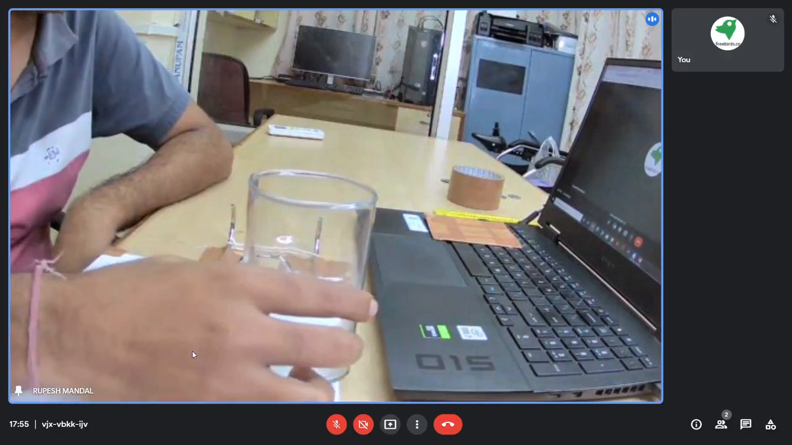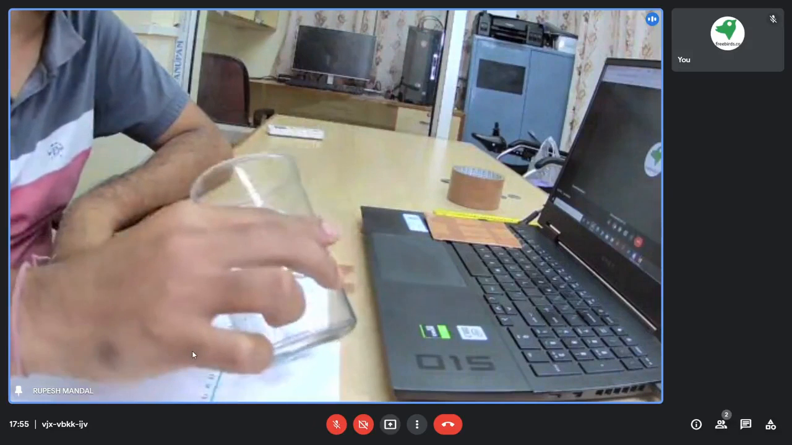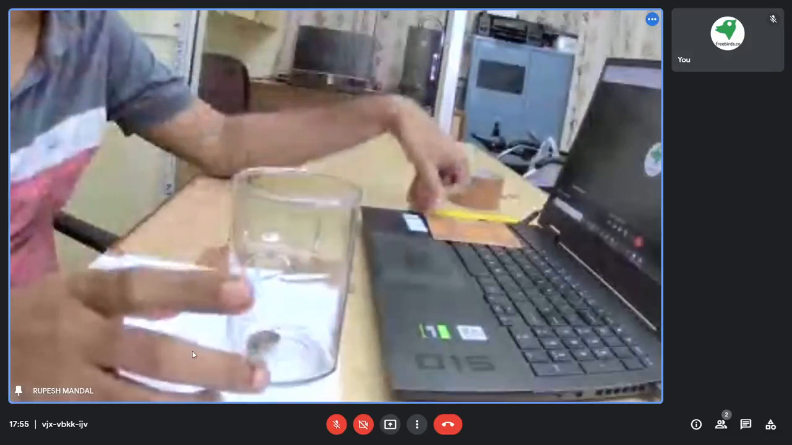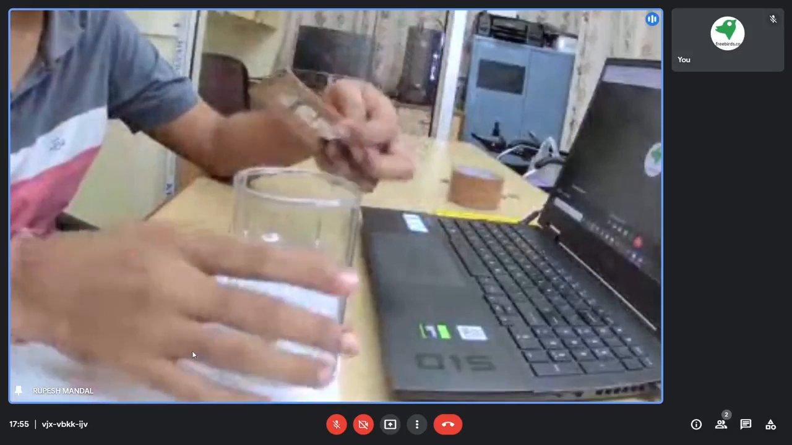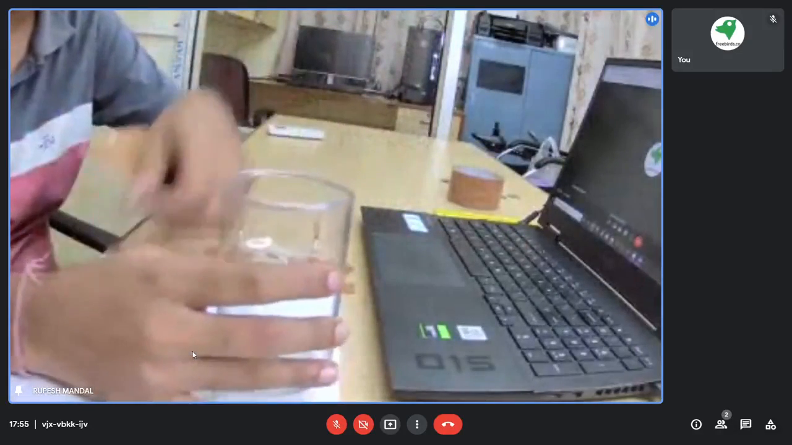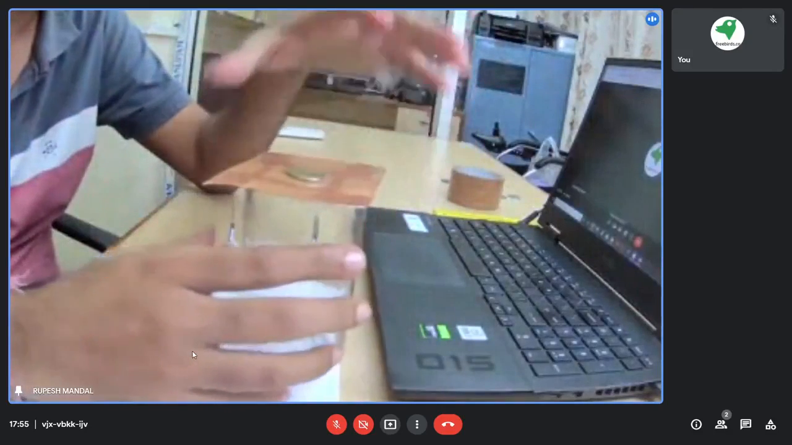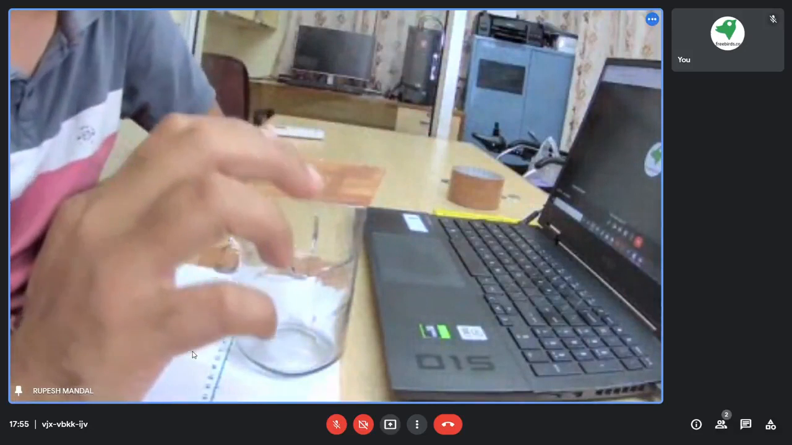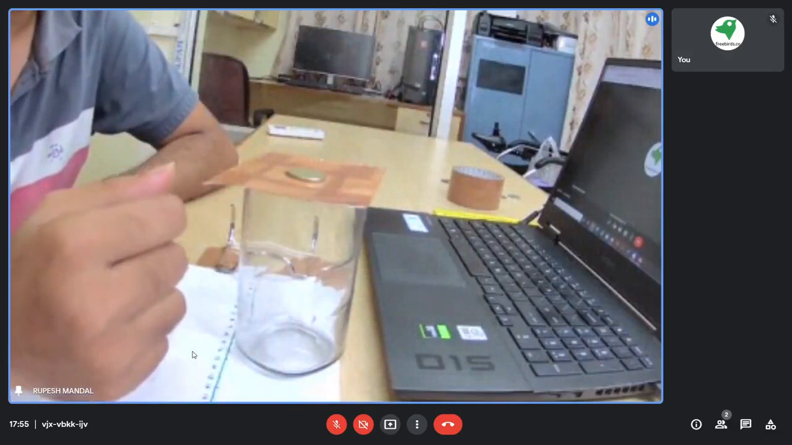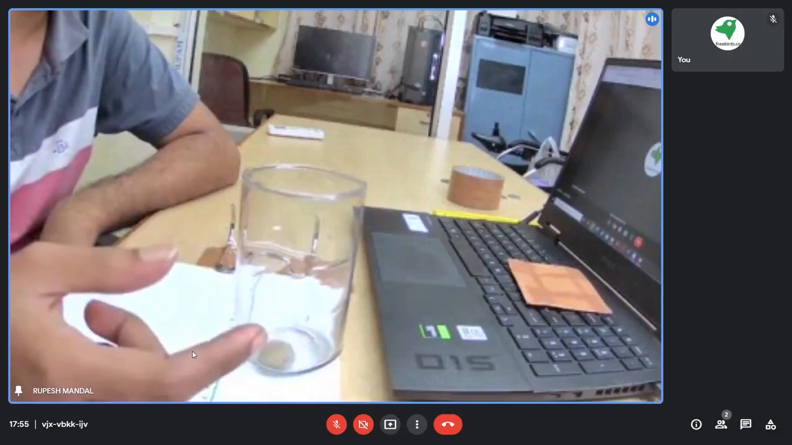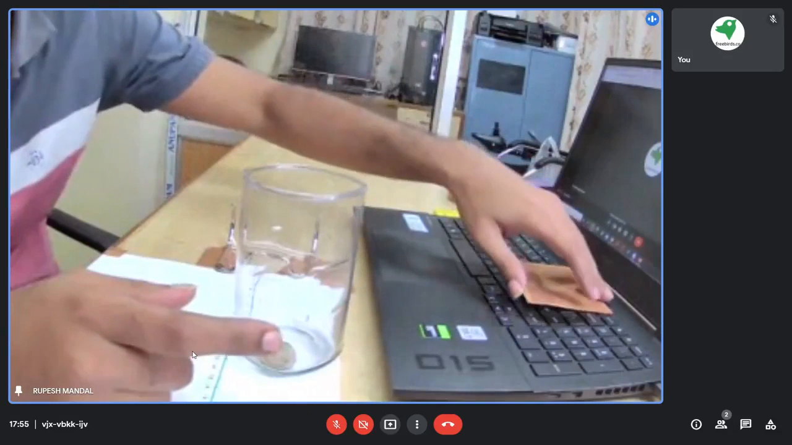Fine. That particular coin is actually going inside that particular glass. So why is this happening? This particular coin is also supposed to fly away with the card, but it does not fly away; instead, it is actually going inside your glass. Why is this happening? This is because of inertia.